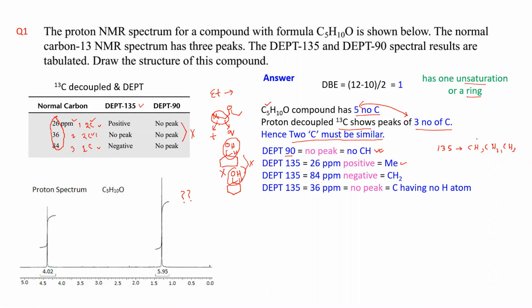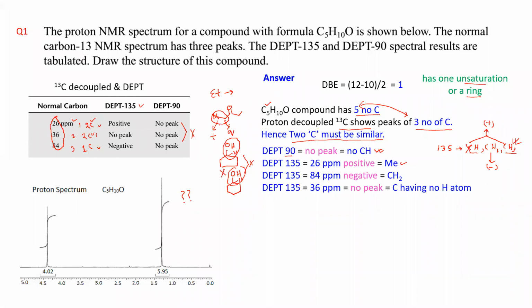Among these, CH and CH3 will be positive phase, means upward direction, and CH2 will be negative phase, means lower direction, right? So the 26 peak is showing positive. That means it can be CH or CH3, but DEPT 90 is telling there is no CH. So it has to be CH3. Okay, so it is a methyl carbon.